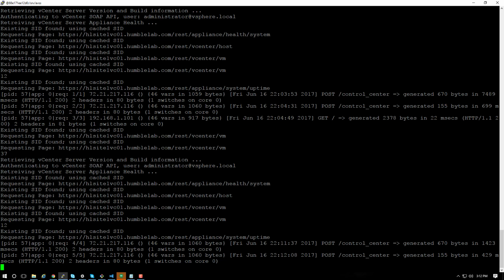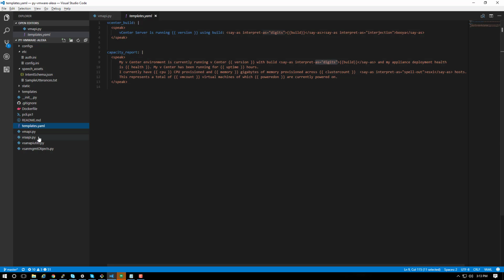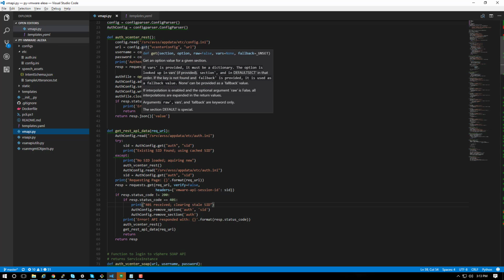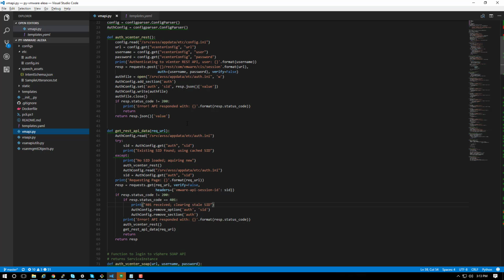Pretty cool. Hope that excites people as much as it excites me. One interesting note that we'll have here is you can see that there's these messages in the logs about existing SID found, using cached SID. This relates back to a pretty interesting, pretty cool code change that I made around setting up our REST authentications to actually leverage an existing SID if we still have one available, and if not, go ahead and pull a new one down. So we're a little bit more efficient in how we're doing authentication now, and that lets us be a lot faster with the API calls that we're doing.